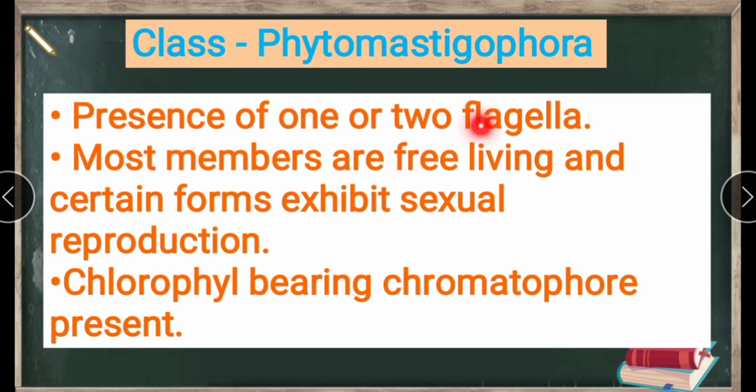Here also we see one or two flagella, and most members are free living, and certain forms exhibit sexual reproduction. Almost all organisms of this class are free living, and reproduce by sexual reproduction.